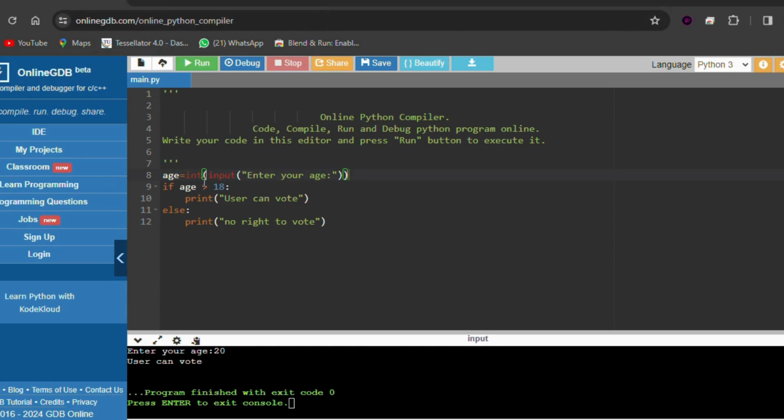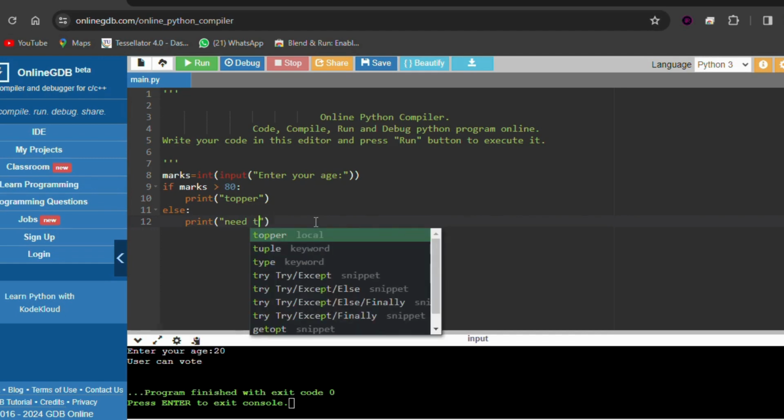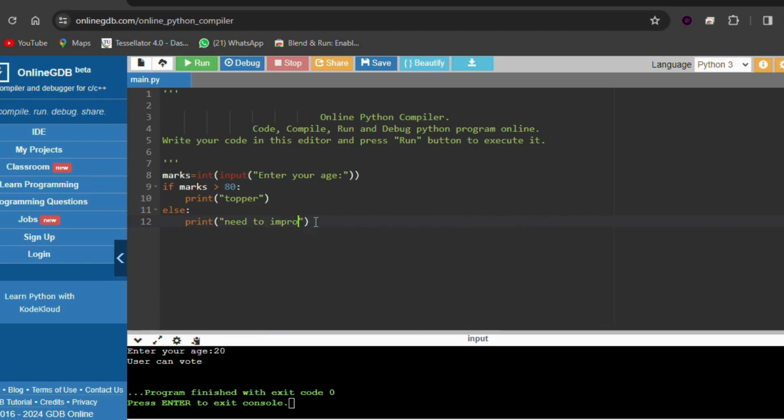Let's try another example, the students' marks. What are the marks we are entering? If that is greater than 80, we can say topper, else need to improve.